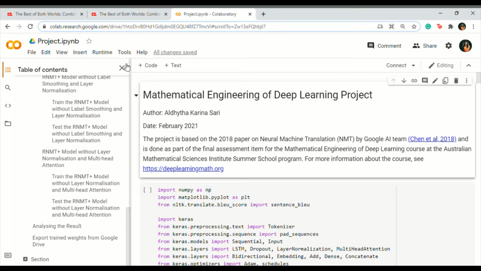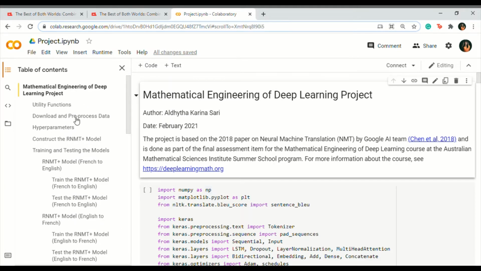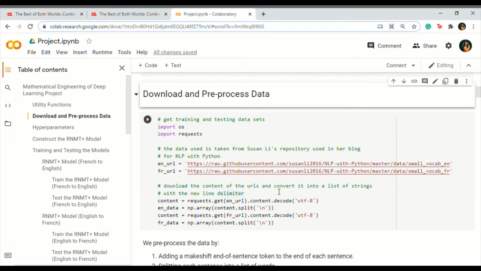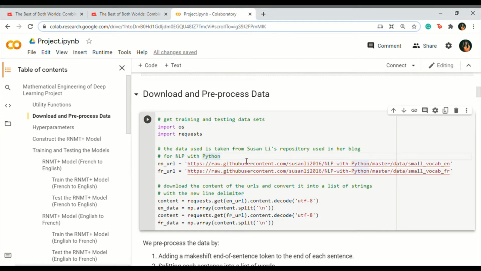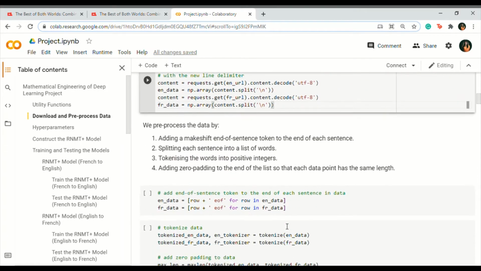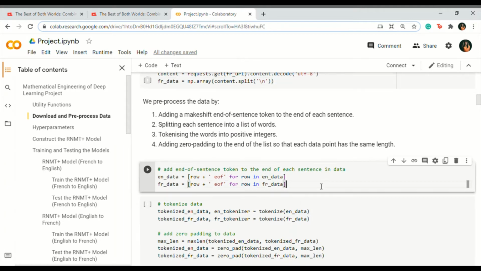We begin by downloading and processing our data, which is a compilation of English and corresponding French sentences from this GitHub repository. First, we split each sentence into a list of words. We added an end-of-sentence token to the end of each sentence so that when we decode the result from the networks, we can trim it by the end of the sentence token to get the predicted sentence.